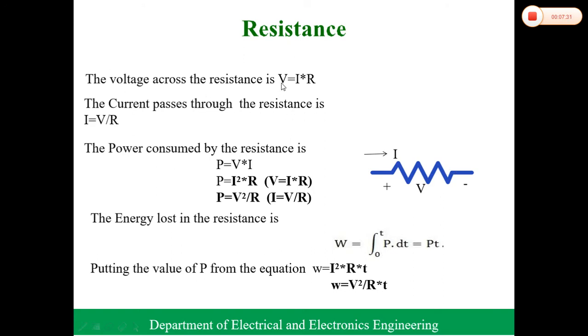According to Ohm's law, V is equal to I into R. So the current through the resistance is I equal to V by R.